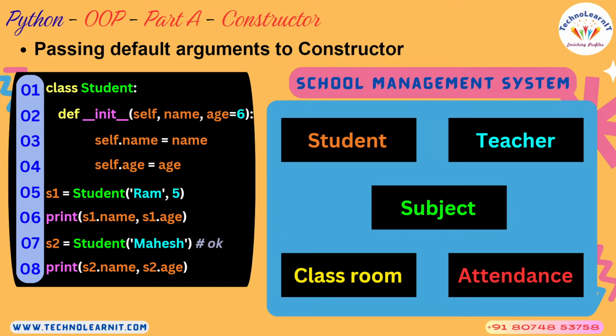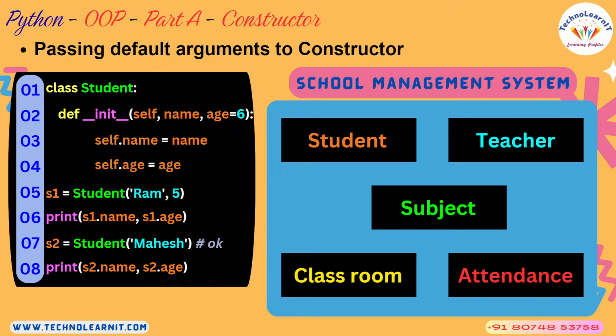Earlier you were seeing the error there, but now you won't get an error because you have implemented the default argument in the constructor itself. So for S2, the age becomes 6. When you print S2.name, you can see Mahesh, and when you print S2.age, you can see 6 coming out, though you did not pass the age to this function.